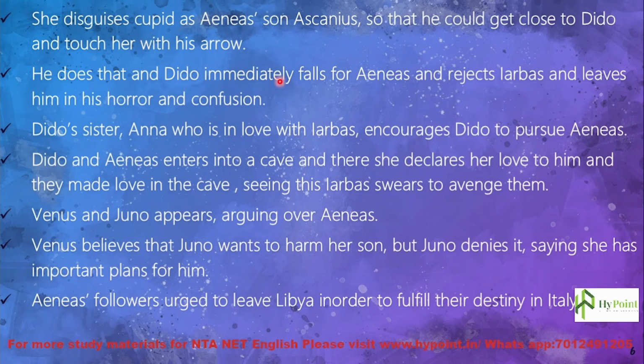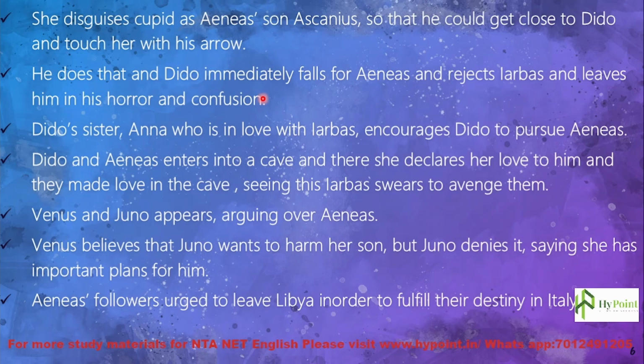Cupid touches her with his arrow, and Dido immediately falls in love with Aeneas. All of a sudden, without any provocation, she falls for Aeneas, and she rejects Iarbas immediately. And Iarbas was so horrified, and he was in bewilderment. So, what happened?